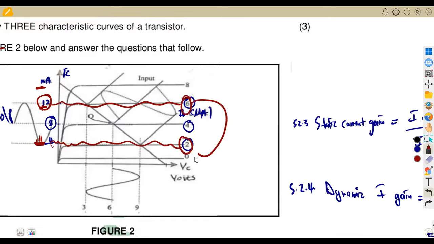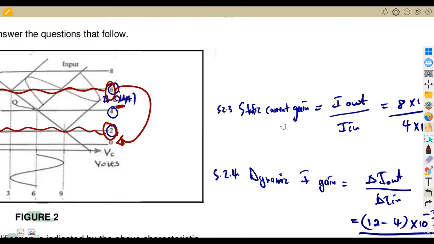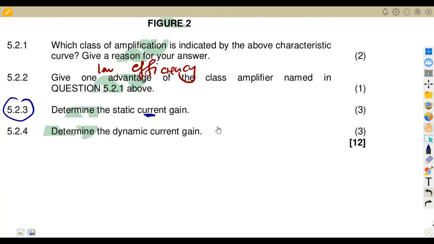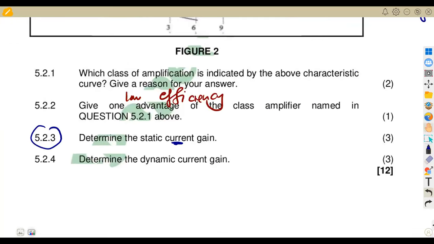So we're going to have the difference between these 2: 6 and 2. So it's going to be 6 minus 2 measured in microamps. That's times 10 to the exponent of what? -6. So we're going to have the same answer here, which is 2000, just like the previous part where we obtained 2000.